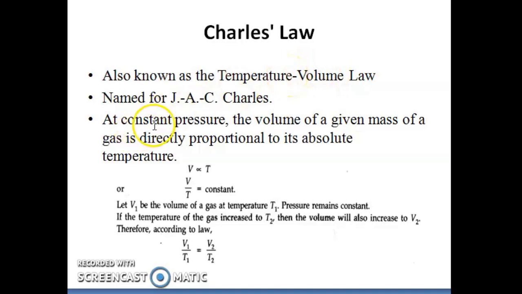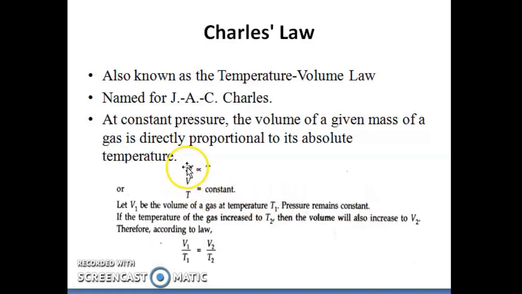So we could say at constant pressure, the volume of a given mass of a gas will be directly proportional to its absolute temperature. Or in simple terms, V by T is equal to a constant value. Suppose V1 is the volume of a gas at temperature T1, with pressure remaining constant.